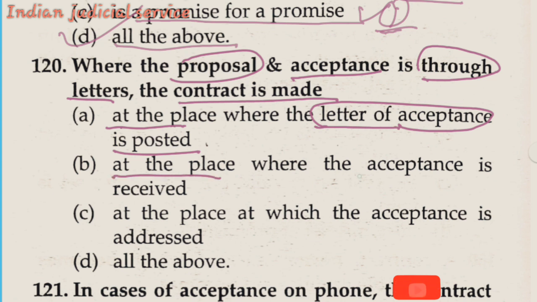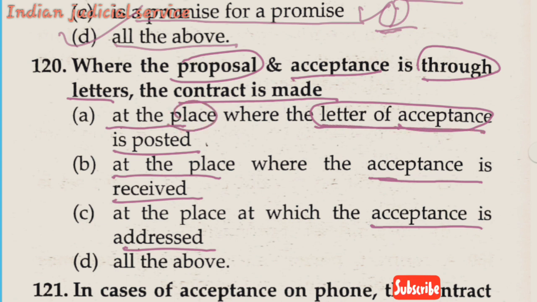Option B, at the place where acceptance is received. Option C, at the place at which the acceptance is addressed. Option D, all of them. Since the proposal and acceptance are through letter, the contract is made at the place where the letter of acceptance is posted. So the answer is option A.